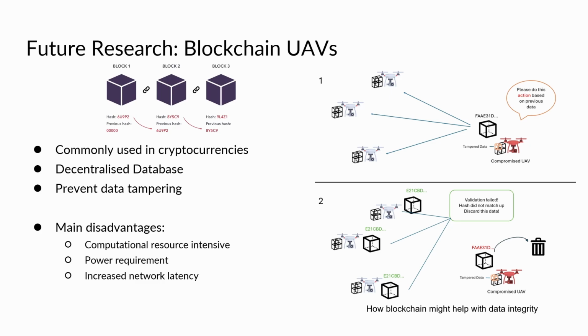Some research has been done to mitigate these problems, such as adopting a lightweight cryptographic algorithm called hyperelliptic curve cryptography or using a proof-of-stake consensus method. However, more work is needed for practical real-life implementations.